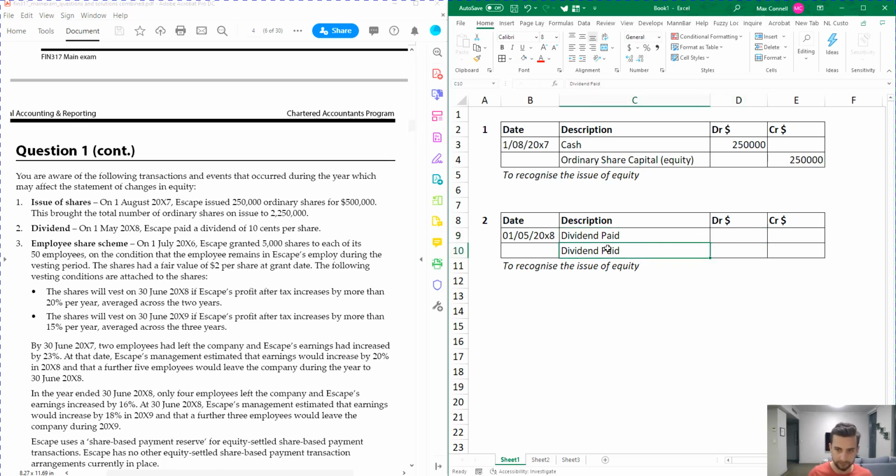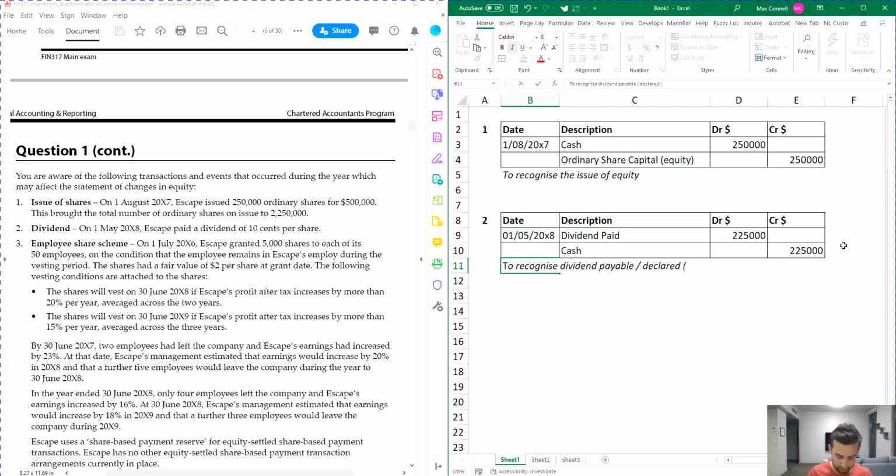So it's going to be dividend paid, just literally just copying whatever it was in the exam Bible template. Dividend, I'm going to put this as cash instead of dividend payable. Okay, so it's 10 cents a share. So how many shares do we have? We've got 2.25 million shares over there. So we're going to go 0.1 times 2,250,000. It's going to be 225k. And then our description is going to be to recognize dividend payable declared.